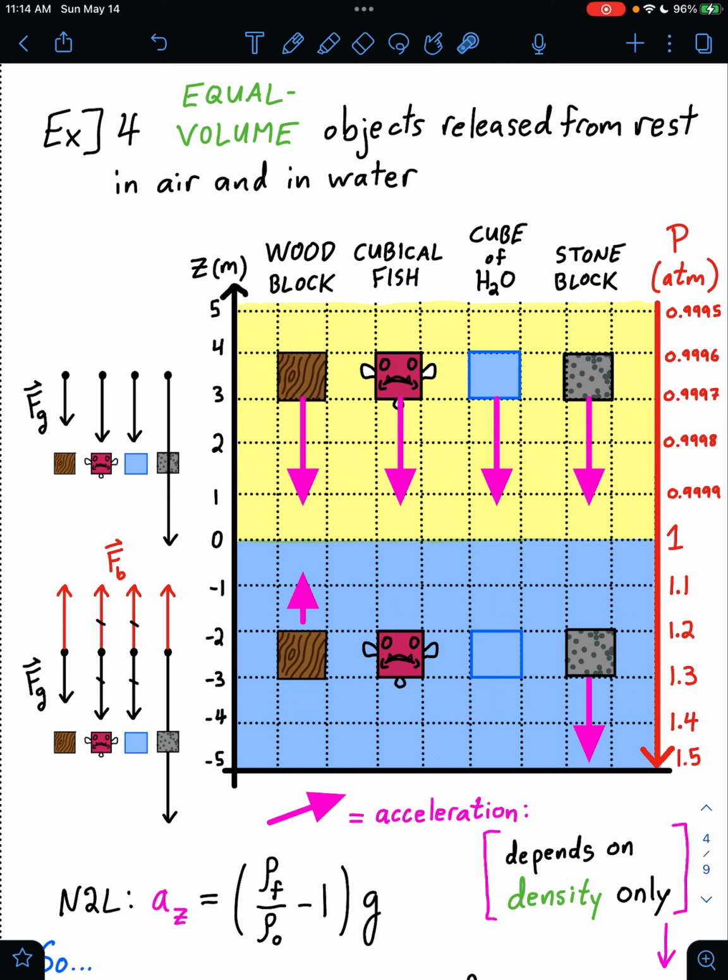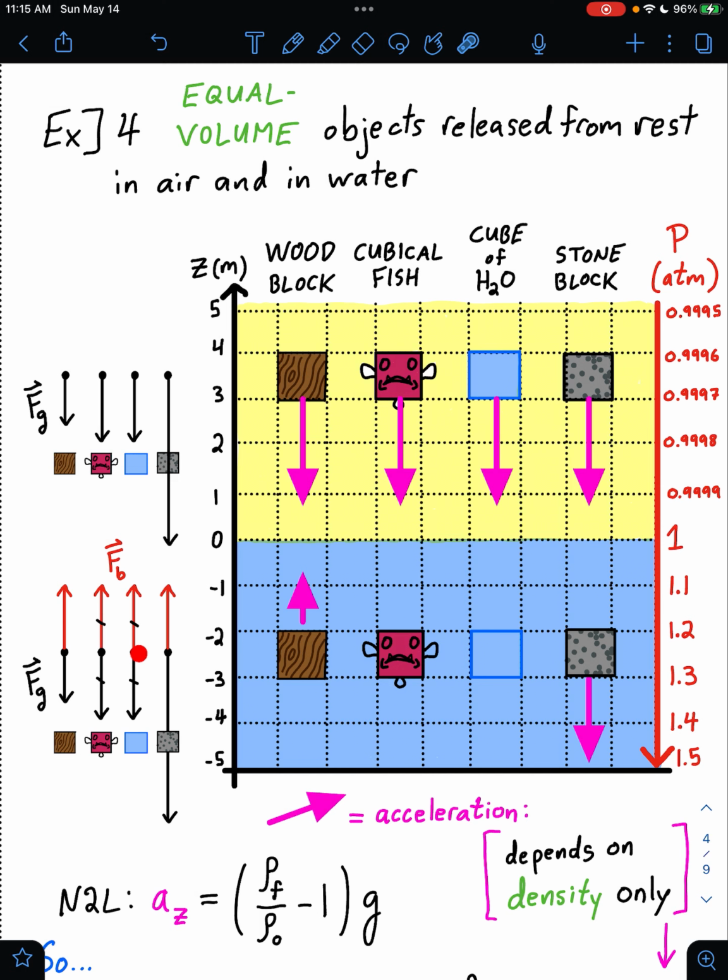If we release them in the water, though, now we have different forces of gravity, but since they each have the same volume, they're each displacing the same volume of water, so the buoyant force on them is the weight of that volume of water displaced, so it would be the same buoyant force on all 4. Same buoyant forces now, but different forces of gravity. Still, the buoyant force upwards on this cube is going to be greater than its weight, since the water displaced by the cube weighs more than the cube itself, this wood cube, so it's a net force upwards. We still expect this cube to accelerate upwards.